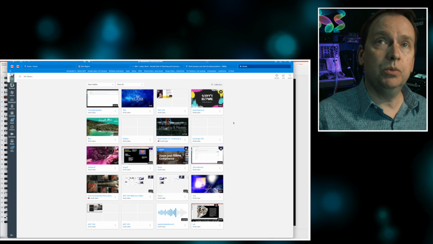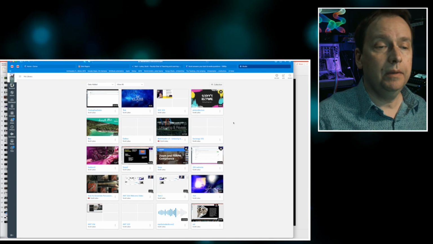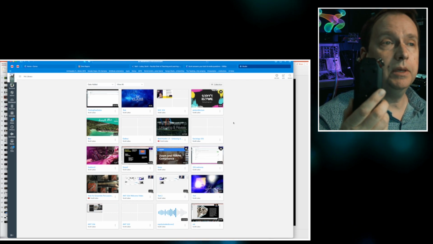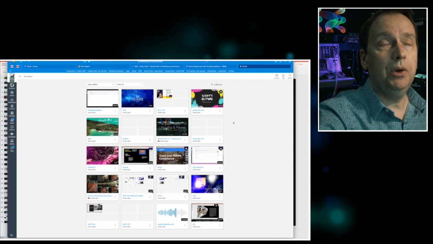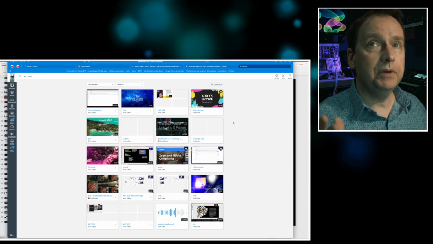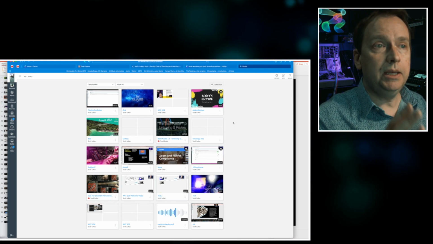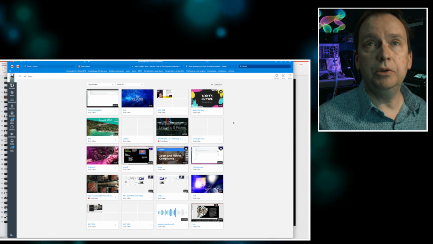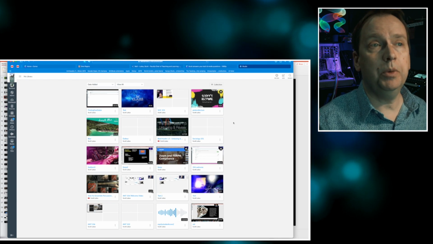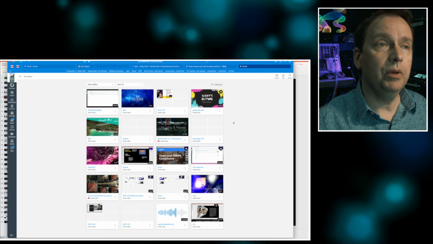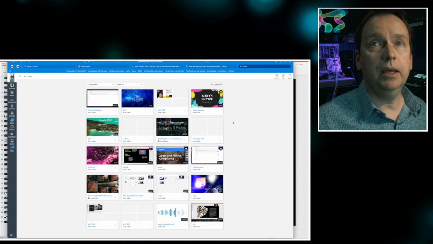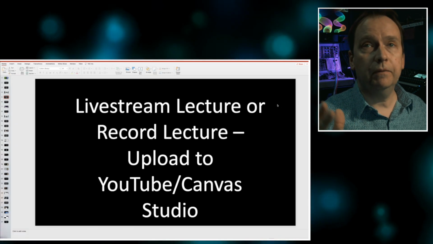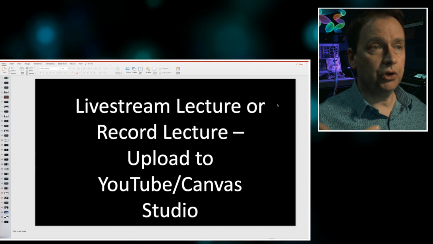I'll show you later, if you just want to do audio recording that is, say, captured on an SD card from an audio recorder like this one, this Tascam, you can also upload that to the media section here in Canvas Studio. Canvas Studio is really easy to use, and as a result, if you don't want to mess with getting set up with YouTube, and I do have some videos on helping you set up your own YouTube channel, so check those out, but this is so easy to use that I can easily recommend this as your one-stop shop for every audio and video file that you might be loading into your class to share with students.